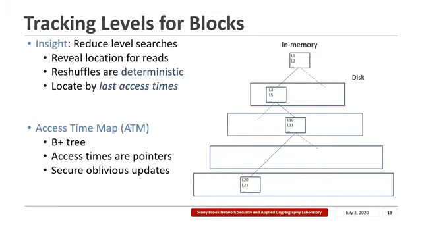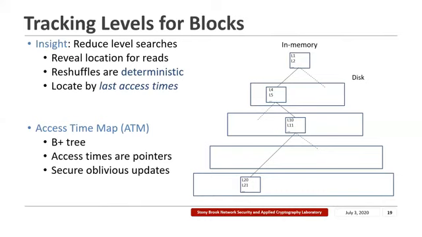The first of these optimizations that we introduce in SqORAM is based on the idea that if we knew the exact buffer in which a block currently resides, then we can simply read the block from this buffer and eliminate searching in all the other levels. This is also not a privacy issue in SqORAM because we can reveal the location for reads, as SqORAM does not protect reads from the adversary.